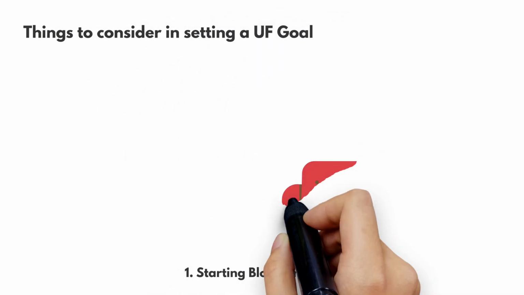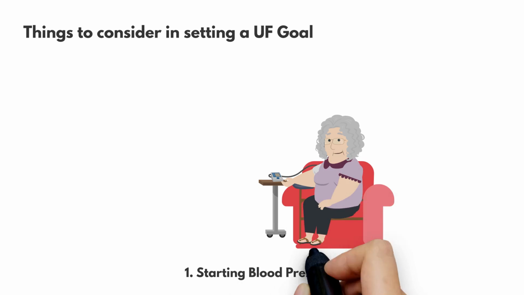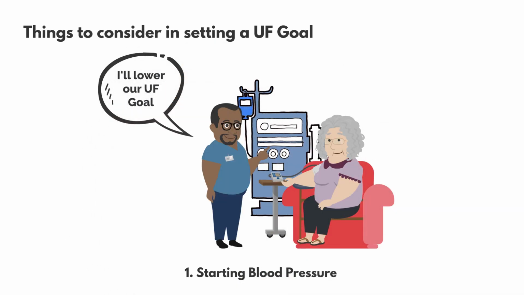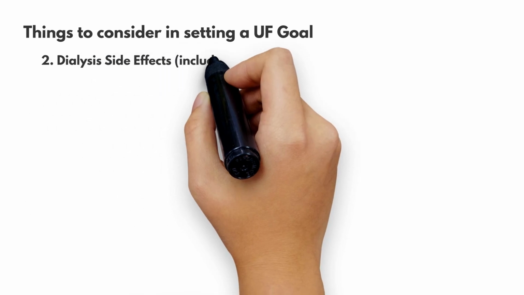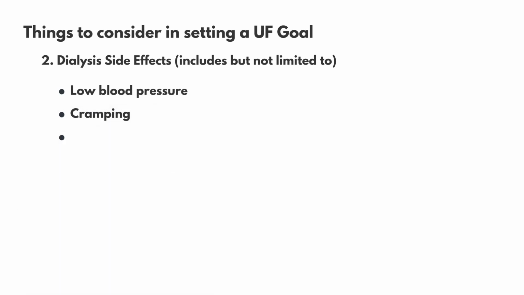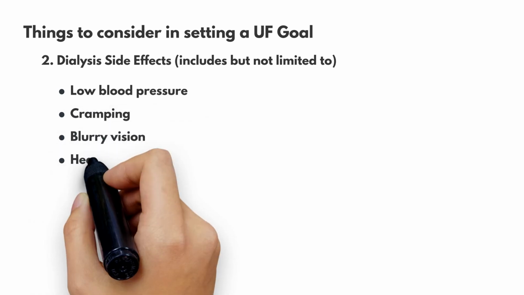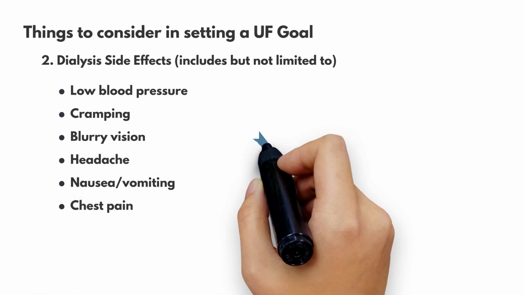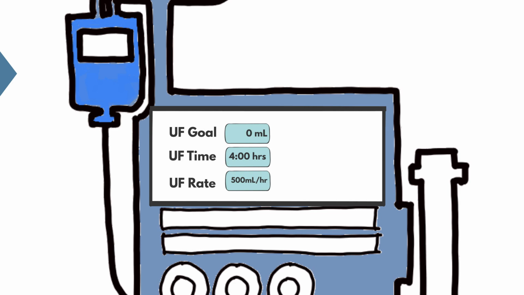Number 1, starting blood pressure. The nurse may reduce the UF goal if a patient has low blood pressure before treatment. Number 2, dialysis side effects. Symptoms during dialysis like hypotension, cramping, blurry vision, headache, or chest pain may require lowering the UF mid-treatment.